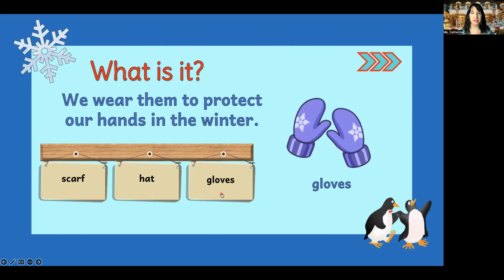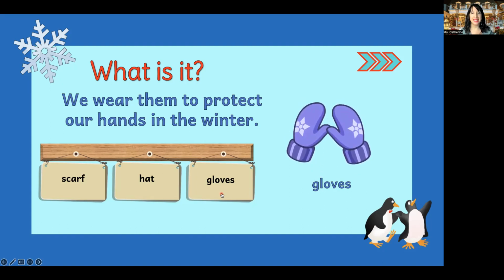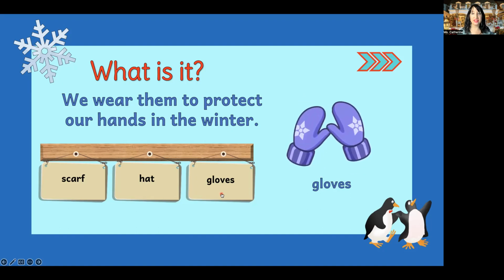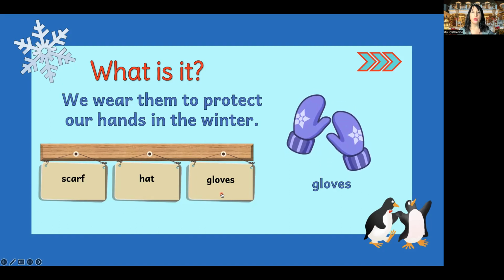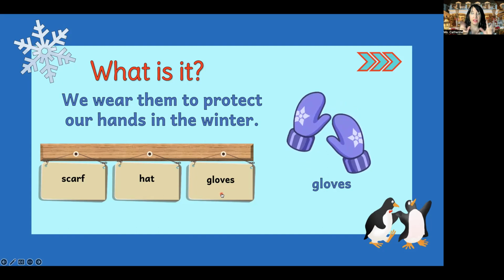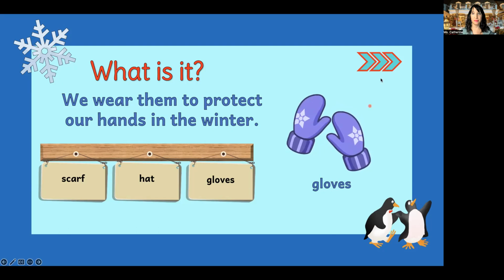How do we spell mittens? M-I-T-T-E-N-S. Mittens. Some people call these mittens because in this picture, we're covering our fingers. So when we use gloves, typically we see all our fingers that protect our hands when it's cold, right? Good.